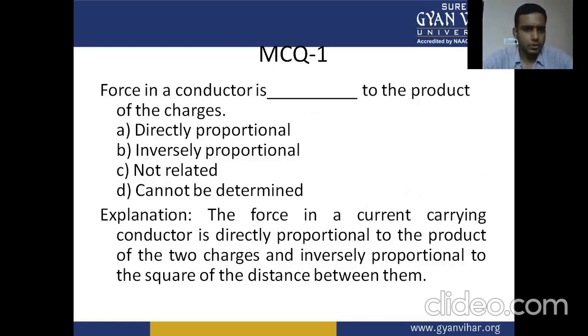First multiple choice question. Force in a conductor is dash to the product of the charges: A, directly proportional; B, inversely proportional; C, not related; D, cannot be determined. The force in a current carrying conductor is directly proportional to the product of two charges and inversely proportional to the square of the distance between them.